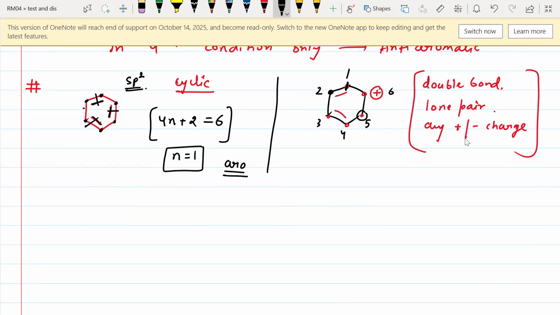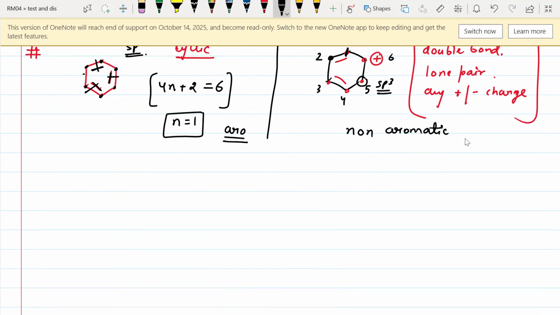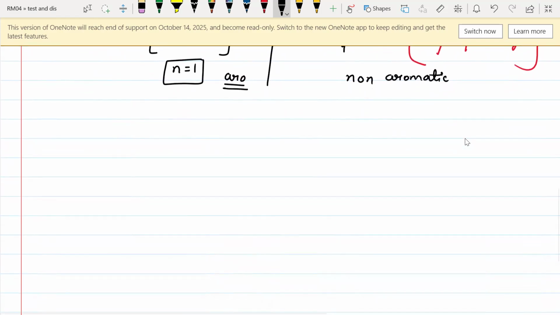And if it fails the second and third conditions, it does not contain resonance throughout the ring. All the atoms are not in one plane. The fifth carbon atom is sp3 hybridized, and hence it is non-planar. So we will say that this compound would be a non-aromatic compound. Got it? So for the second and third conditions, we can easily go through with this trick. Either it should contain a double bond, lone pair, or any positive or negative charge.